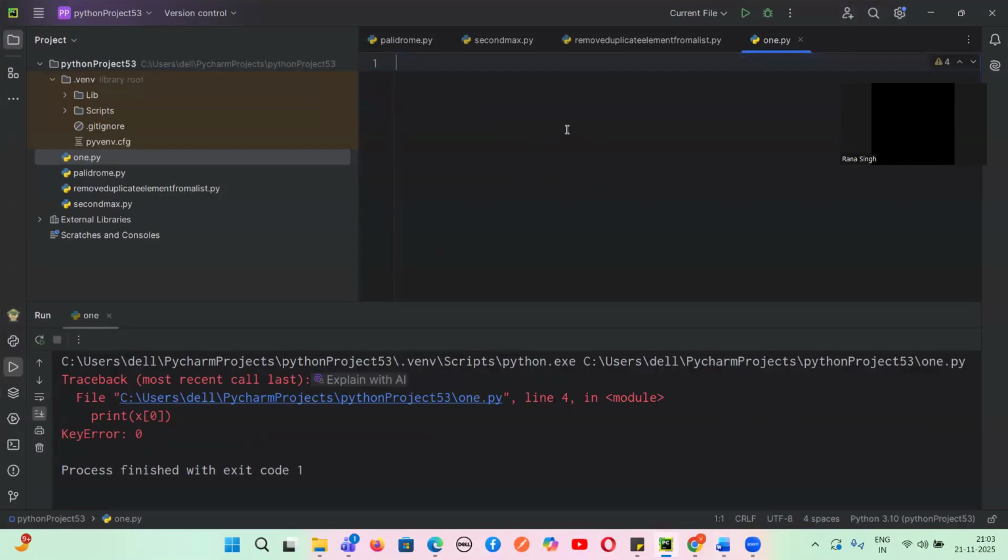Let's suppose I want to create a dictionary. So what is the first thing we will use? We'll use curly braces. Yes or no, guys? Then what will we give? Let's suppose I give a key one. Then what you have to do? Colon and the value. Let's suppose the value is apple. So this is a key, this is a colon, this is a value. This is called a key value pair.